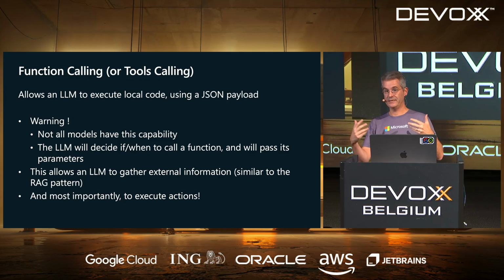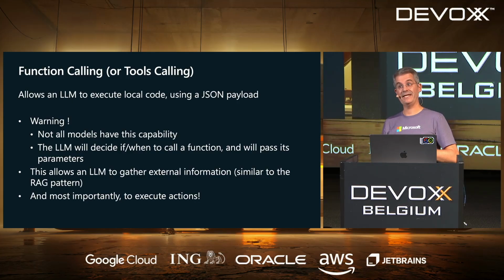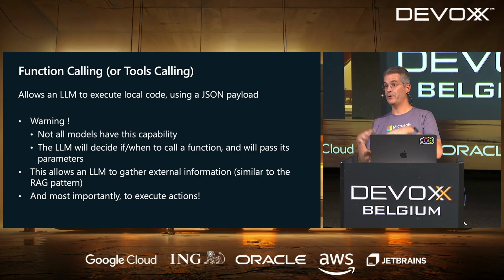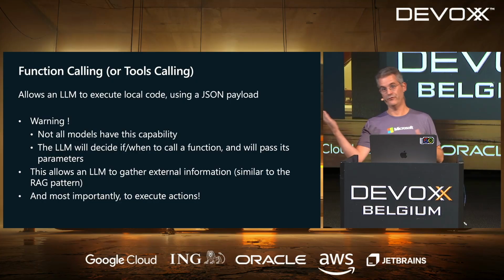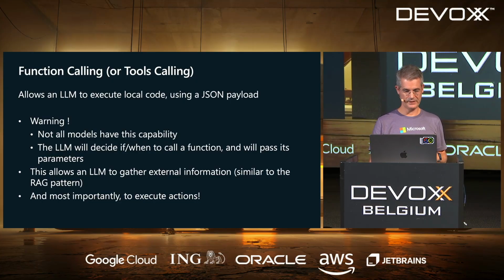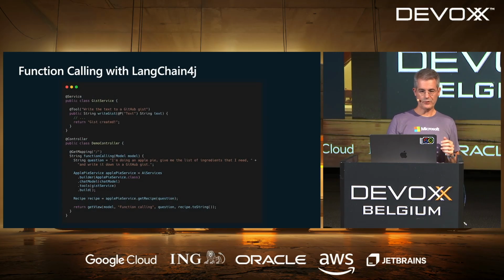So your LLM can now read stuff, and it can also write stuff, so it can execute actions for you. It can book, I don't know, a train ticket or a hotel room for you. That's going to be super useful for agents. So now you can already guess that your agent is able to find the prices of hotel rooms, and it can book a hotel room for you. That's going to be extremely useful. Without that, agents are a bit useless. We're going to have a look at the code, and we're, of course, going to execute it.